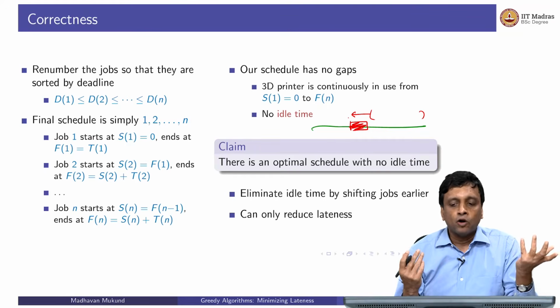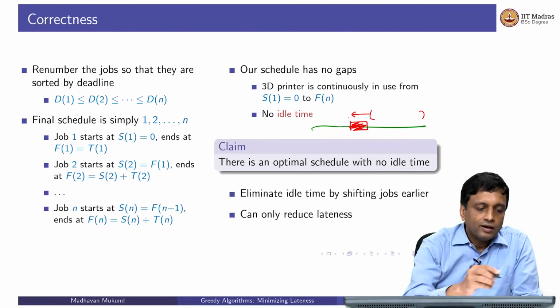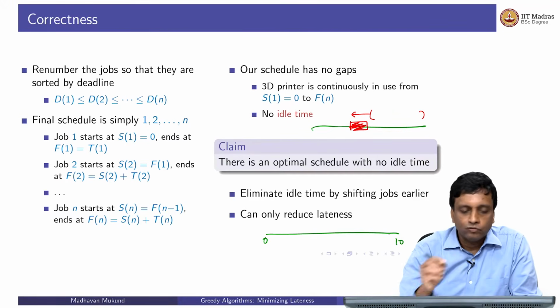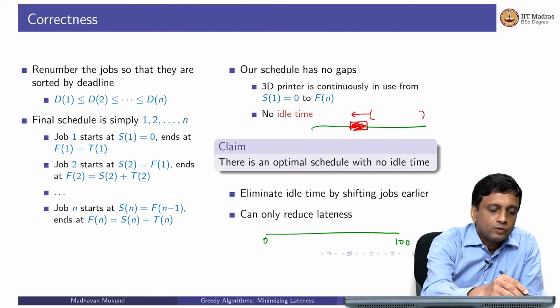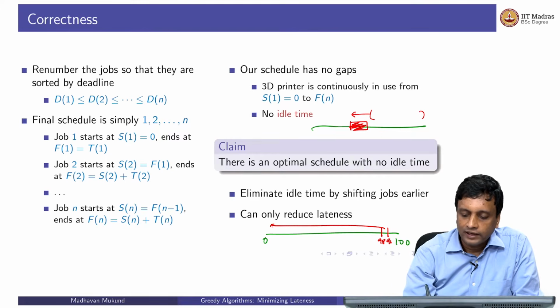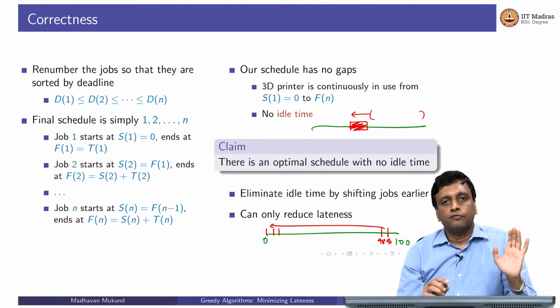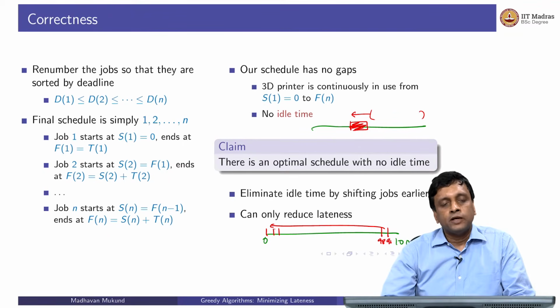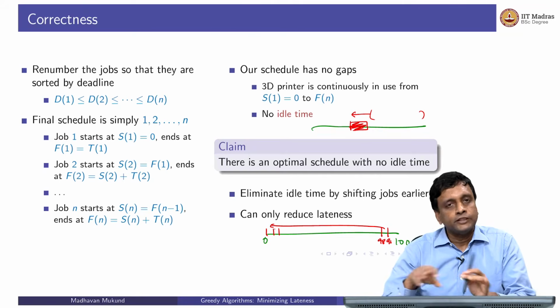So if I have this stupid example where I have a deadline of 100 and I have 2 jobs which take time 1 each, and I decide to allocate them here, right, at 98 and 99, then I can take this whole thing and shift it left and allocate them at 1, 2 and finish them off, right. So this is what we mean by saying that there will always be an optimum schedule with no idle time. So it's sufficient to look in that space.